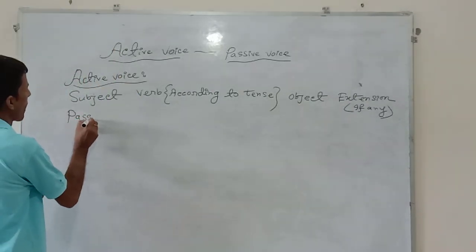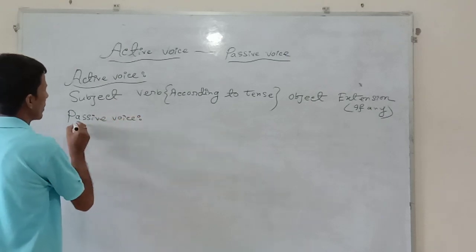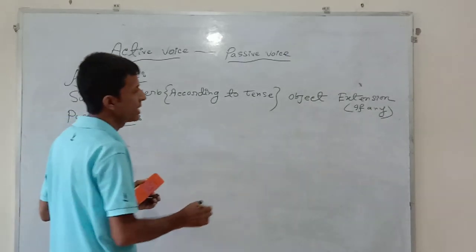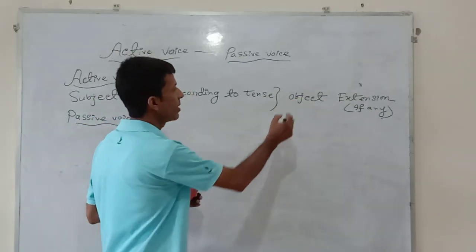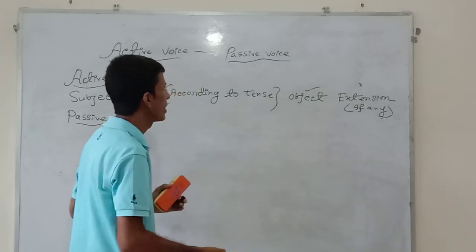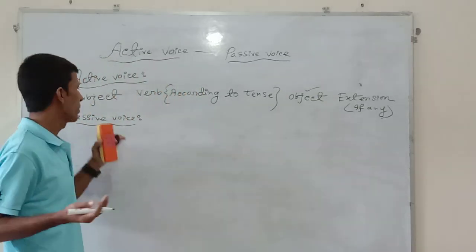Passive voice. You will start your passive voice by transferring the objective case into the subject. Here the objective case is written in the third part. It will be written at the starting of your passive voice.